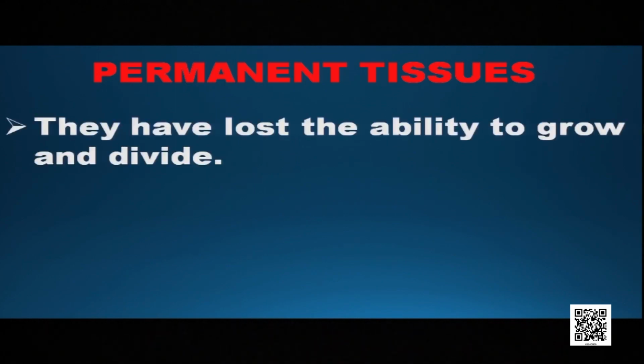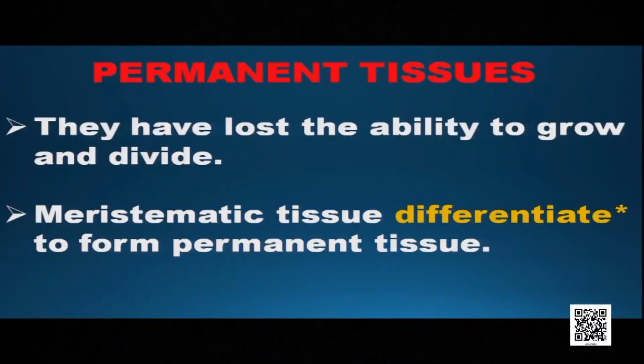And those permanent tissues are of two types. Those tissues have lost the ability to grow and to divide. They have developed from the meristematic tissue only. Meristematic tissues have the ability to divide and redivide, but permanent tissues have lost the ability to divide and redivide.